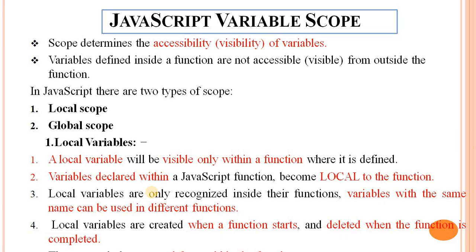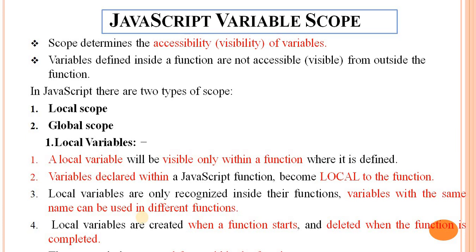Variables declared within a JavaScript function become local to the function. Local variables are not recognized outside their function. A variable with the same name can be used in different functions.